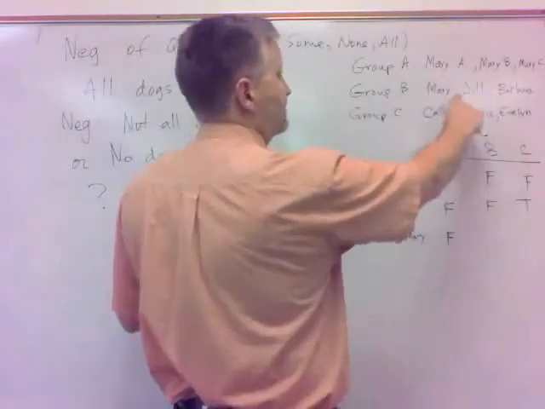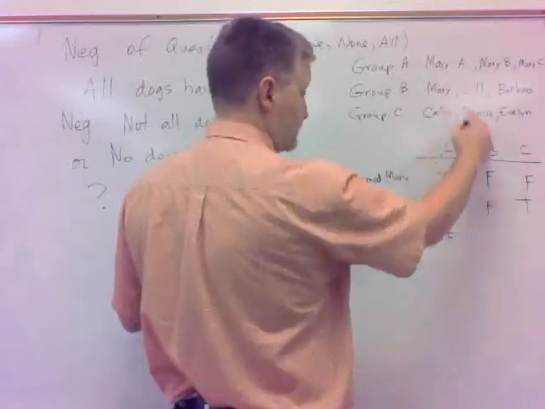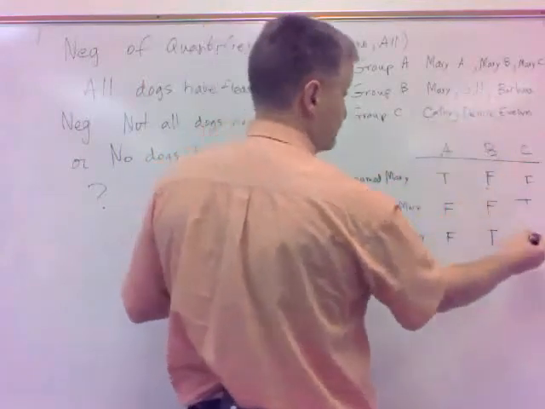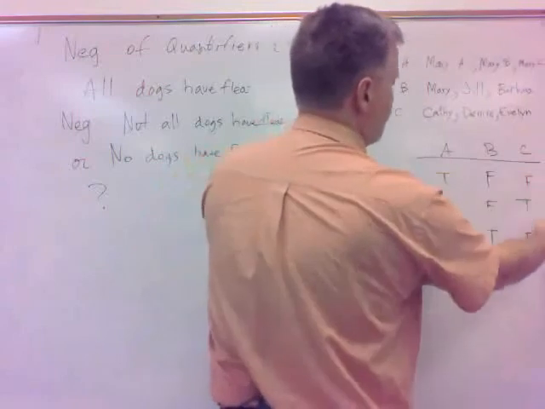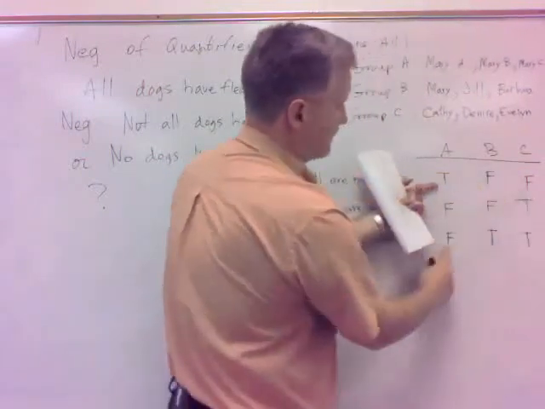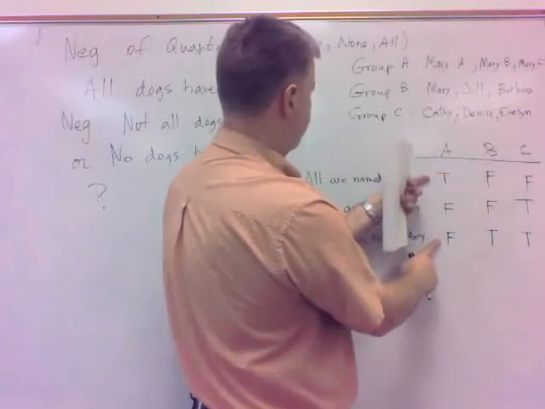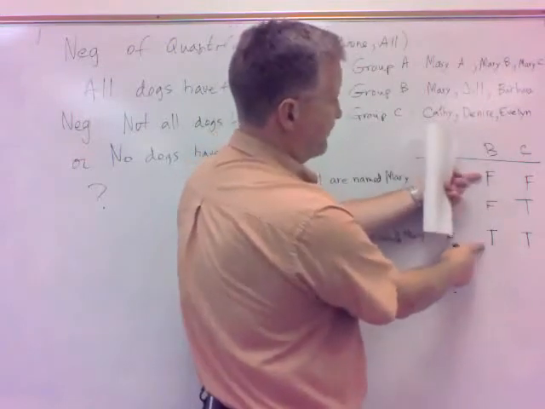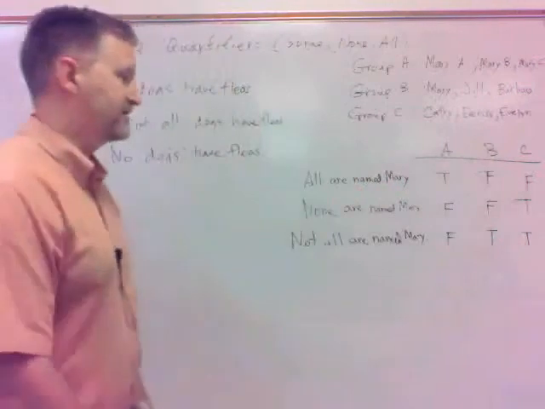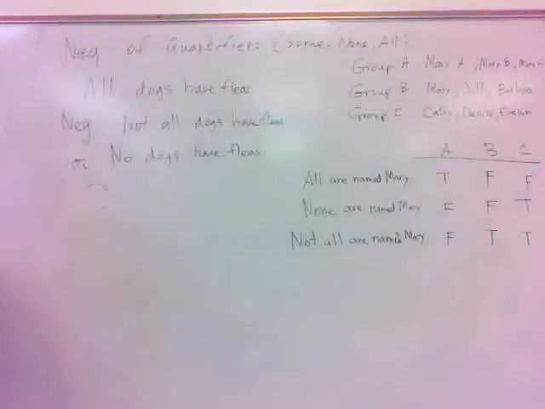In group B, not all of them are named Mary. That's true, because not all of them are named Mary. In group C, not all of them are named Mary. That's true too. So you notice, yeah, that is a true negation because you got true, and then you got false for the not all. You got false on all, you got true on not all. That one is, yeah, a true negation.